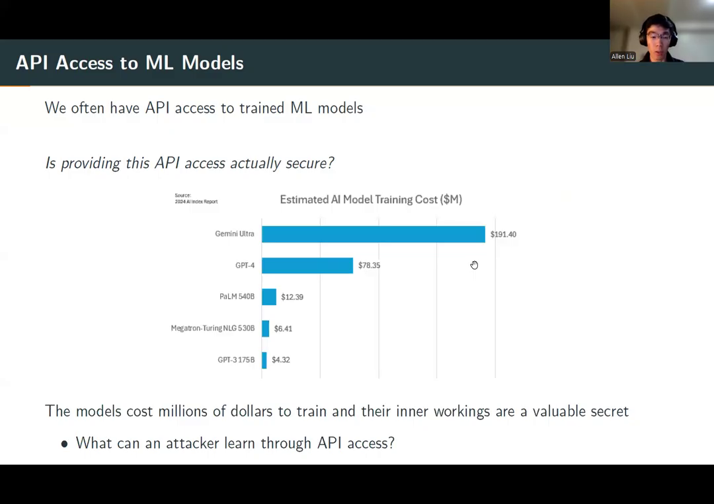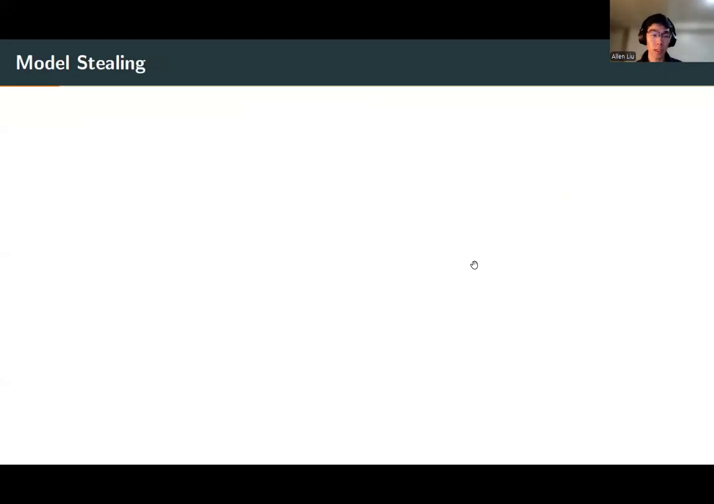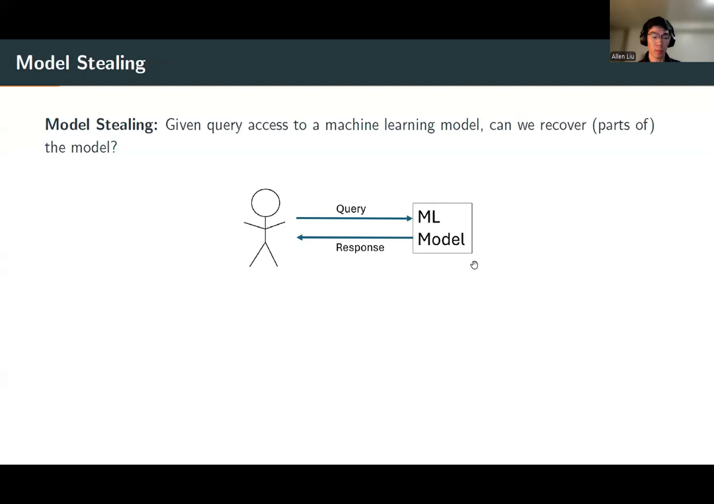These large language models cost millions and millions of dollars to train, and their inner workings, like their parameters and even their hyperparameters, are generally kept a closely guarded secret. But what can an attacker actually learn through trying to exploit this API access? This is precisely the question that model stealing seeks to address.